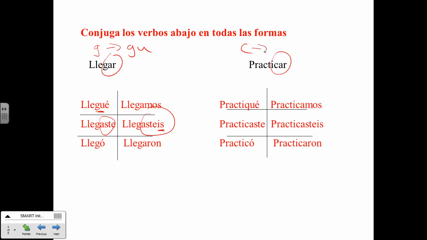The C changes to a QU in the yo form. Then you have your endings: é, aste, ó, amos, astes, aron. How'd we do? Good? On your sheets as well, I want you to conjugate buscar, pagar, and almorzar in all the forms. And we'll go over that tomorrow.